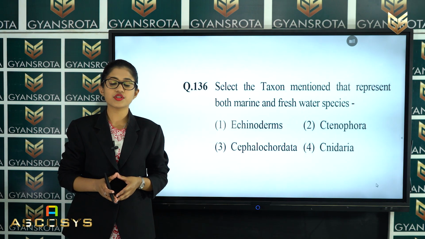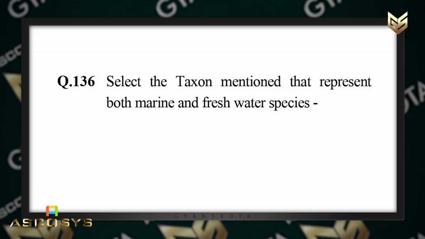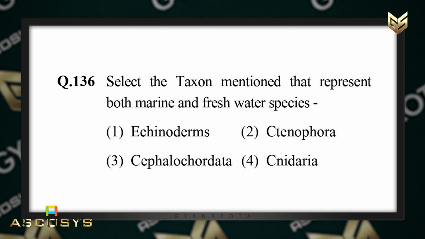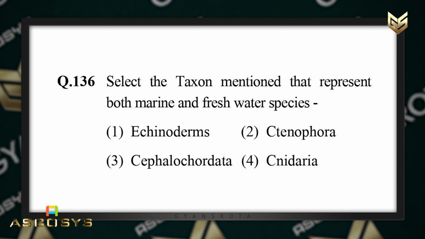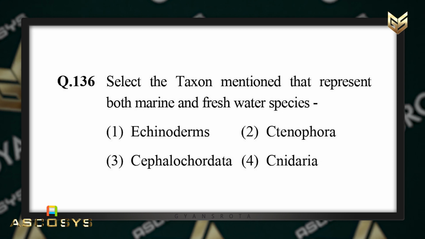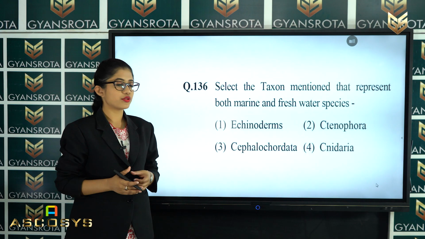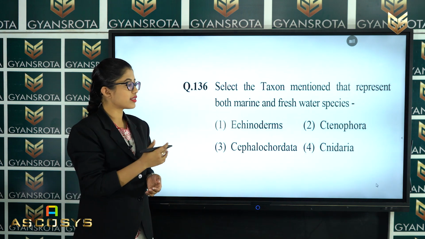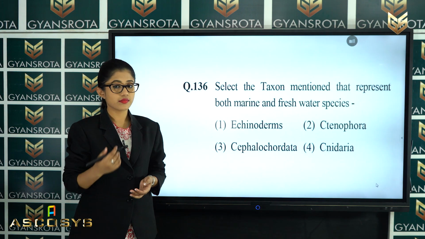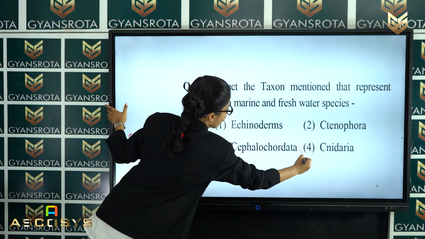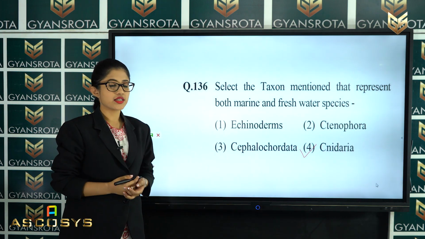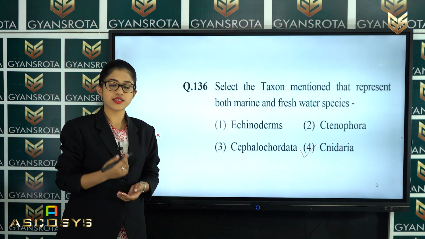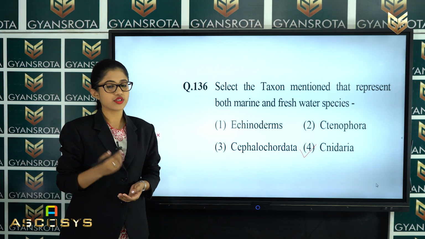Now the next question is question number 136. Select the taxon mentioned that represent both marine and freshwater species. Echinoderms, Ctenophora, Cephalochordata or Cnidaria. These all options which are given for your question is from the chapter Animal Kingdom. So which among them is the correct answer for this question? That is the option number 4, which is Cnidaria. So Cnidaria is the correct answer, and it represents both marine and freshwater species. Now let's move on to the next question.